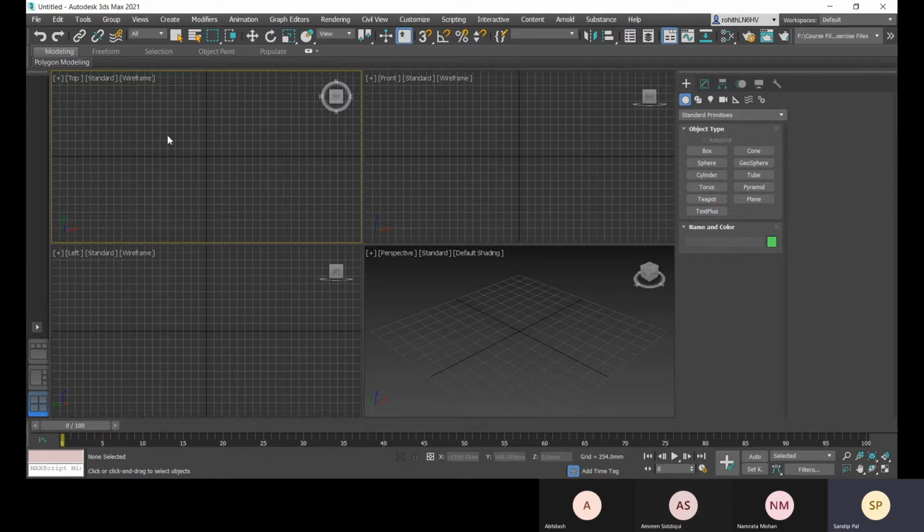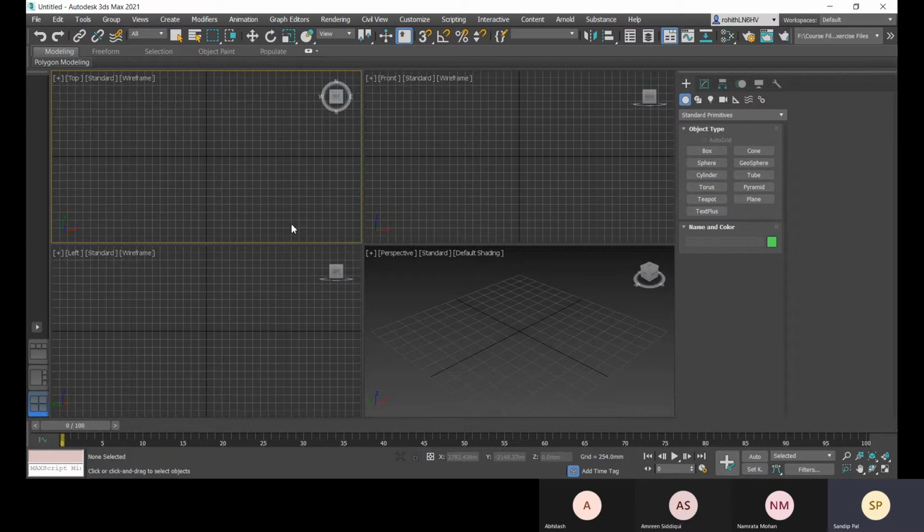According to this viewport and its coordinates it will be created, but it will be reflected in all the other viewports as well, right? Now you see that the top view is set for this viewport. If I go to this, front is set, this is left, and this is perspective. You can change the views as well.